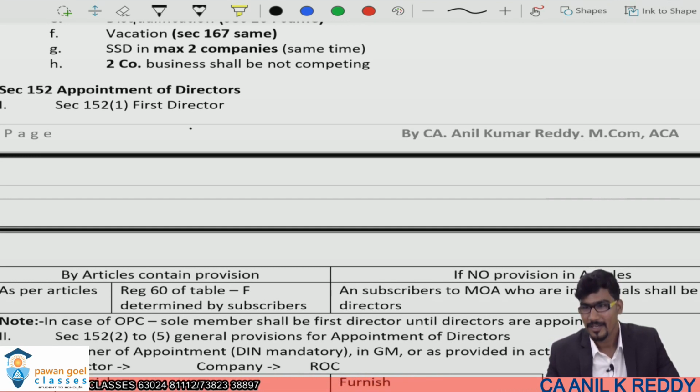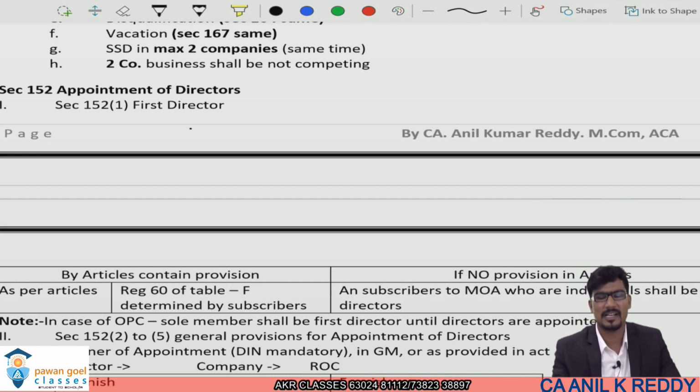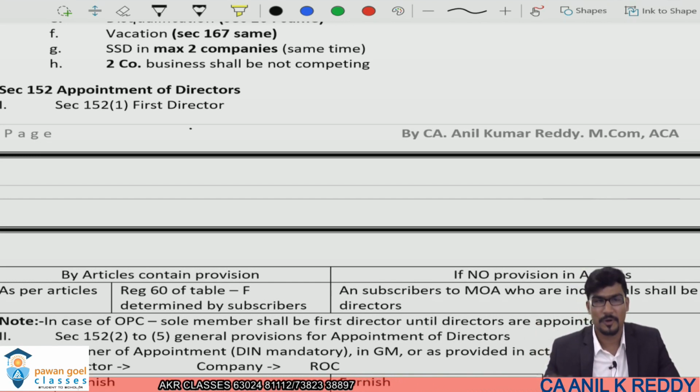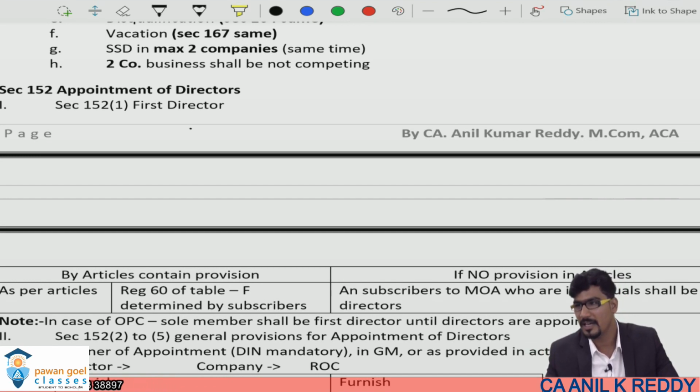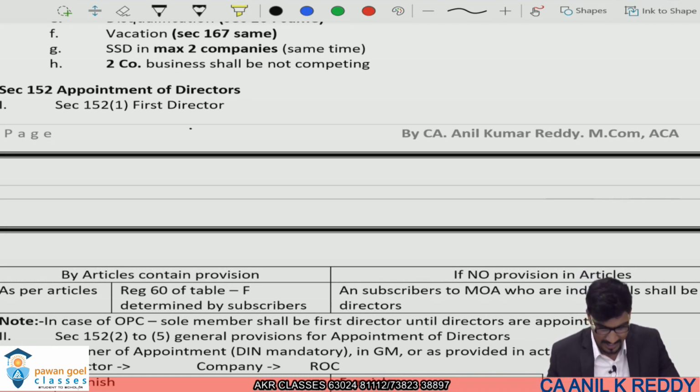So there will be no first directors, or there will be first directors. In such a case, the appointment of directors will be made by shareholders only, and they are said to be the first directors of the company. So again I am repeating: if provided in the articles, they are said to be first directors. If not provided in the articles, individuals who are subscribers to the memorandum are said to be directors of the company. If all the subscribers are not individuals, then in such a case, shareholders only will appoint the first directors of the company. This is the appointment of first directors.